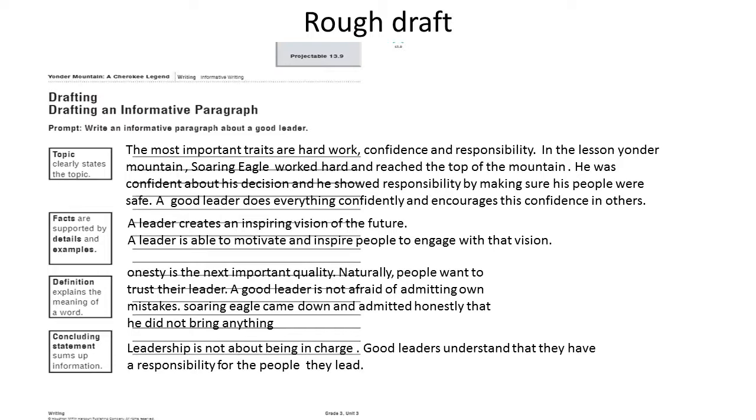Then down below the first 4 lines, you can see that I have written: a leader creates an inspiring vision of the future. The word vision was one of the words that came into my head when I brainstormed, and then I explained a bit about what does a vision do, how does it engage people, and how a leader is able to motivate and inspire the people he or she leads. And then I've written the quality of honesty, but there are lots of mistakes here, okay?